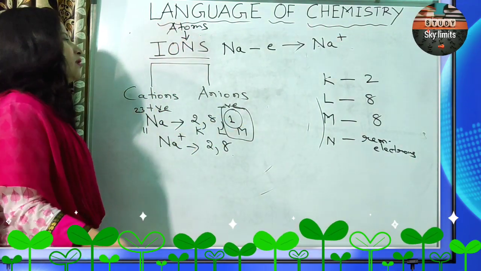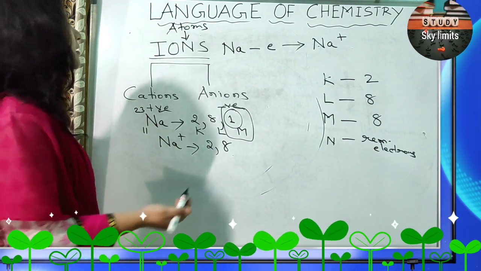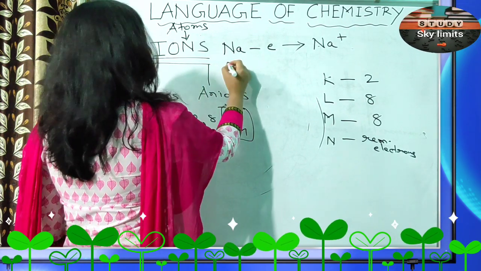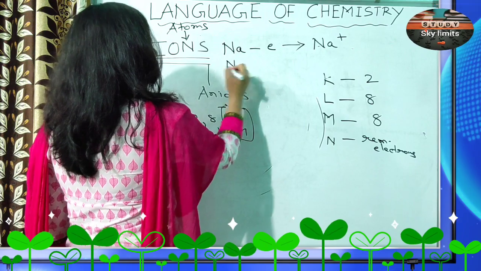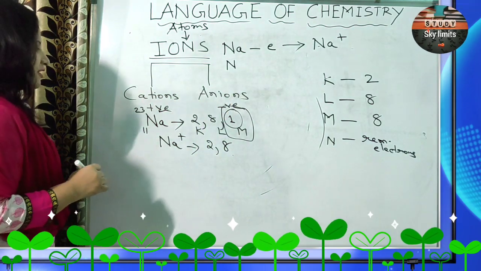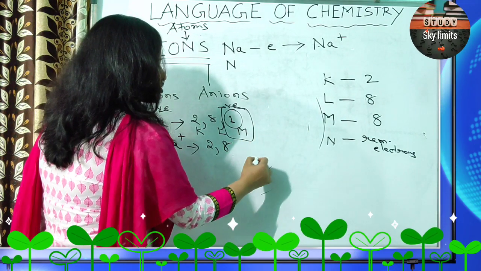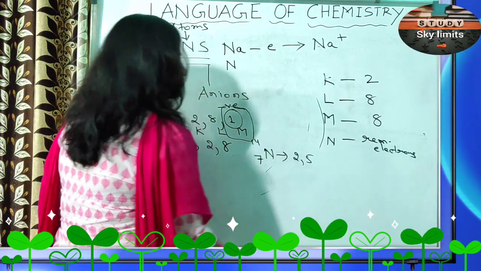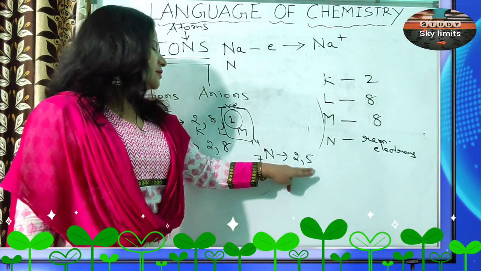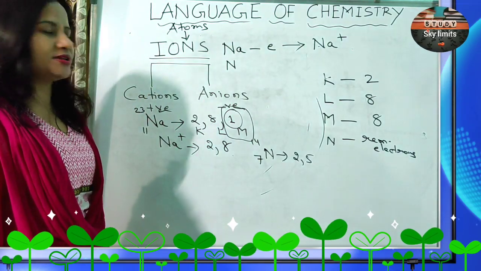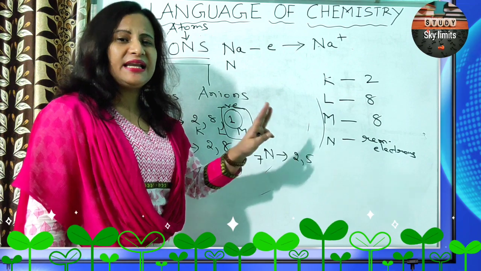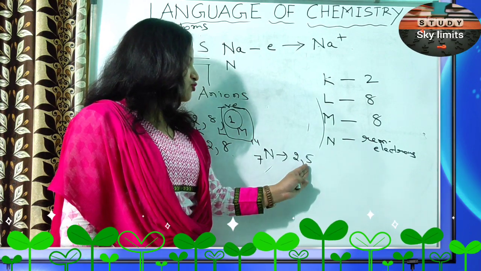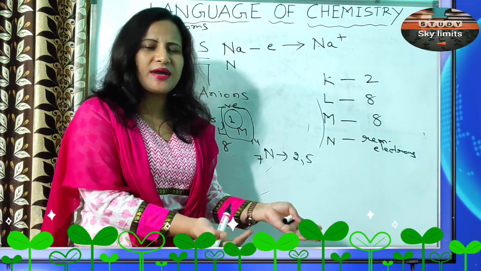Likewise, let's take the example of nitrogen. What is the electronic configuration of nitrogen? 7 and 14. It's 2, 5. So now nitrogen has how many electrons in the outermost shell or the valence shell? It has 5 electrons. It needs 3 more electrons. See, is it easy to gain 3 electrons or is it easy to lose 5 electrons? Obviously, it is easy to gain 3 electrons.